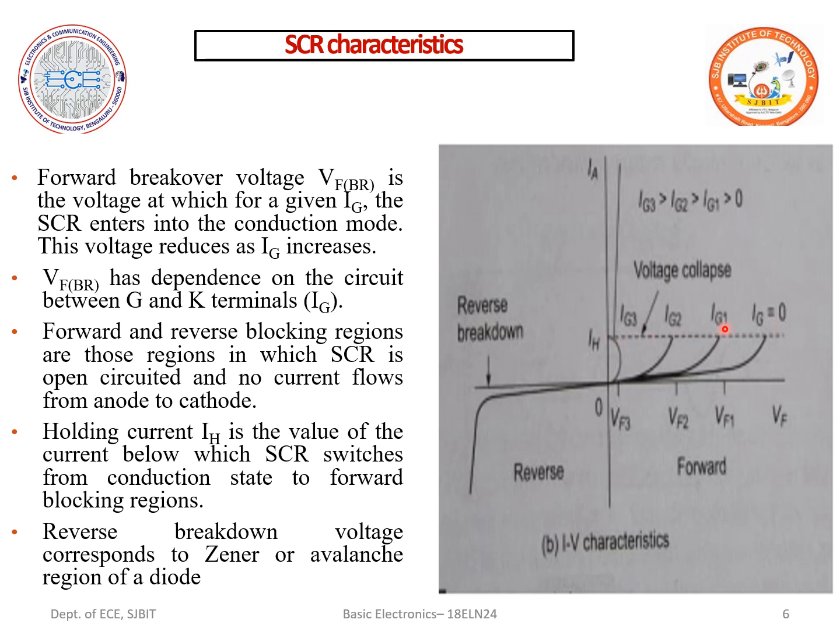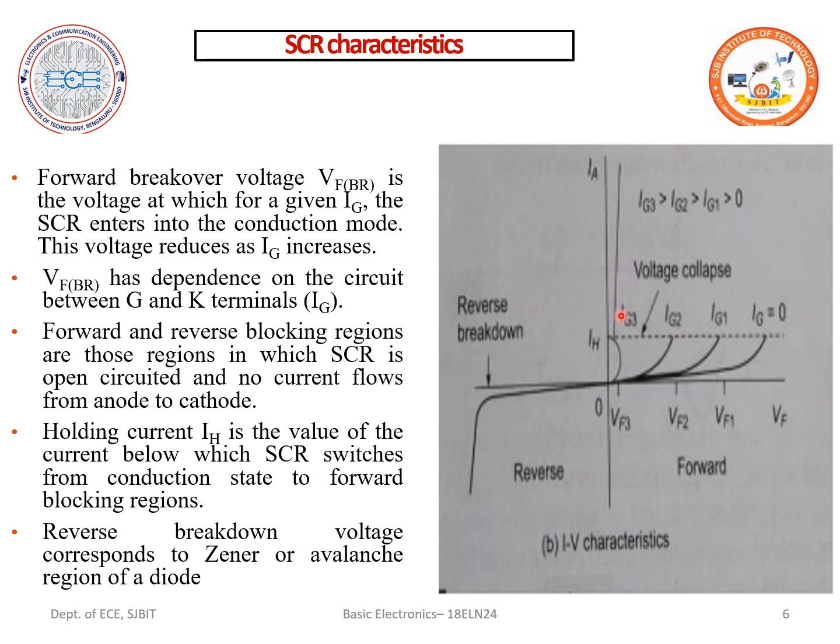IH is the value of current below which the SCR switches from the conduction state to the forward blocking region under steady state conditions.